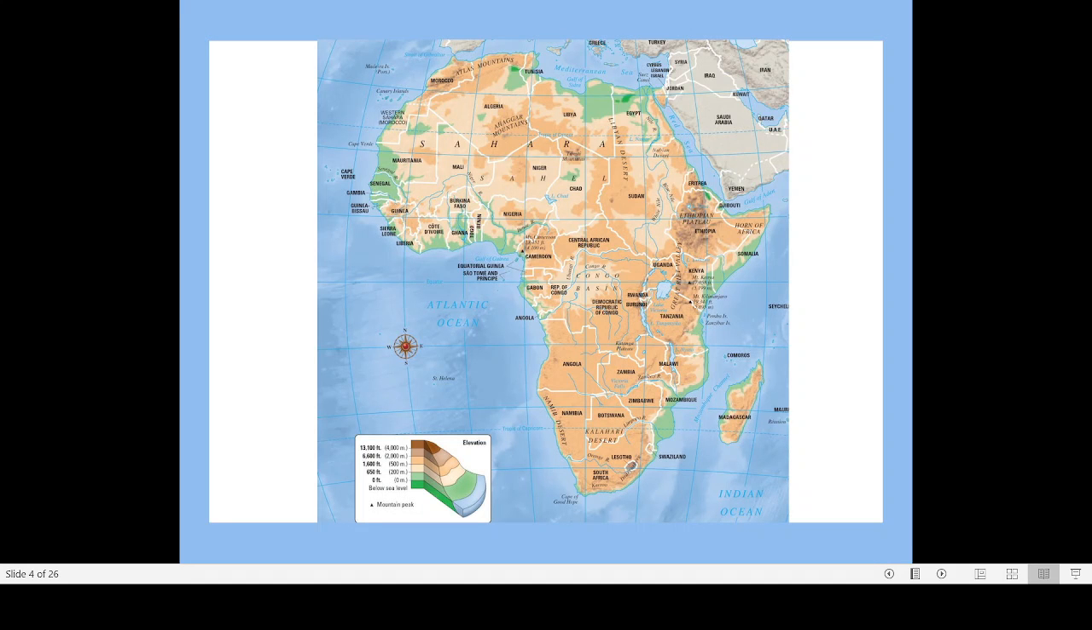Here you can see this is the equator. This line is known as the equator. And here you can also see another line, known as the Tropic of Capricorn. Then one more line will be here, and this line is known by the name Tropic of Cancer. So the region between these two lines, the Tropic of Cancer and the Tropic of Capricorn, is known as the Tropical Belt.